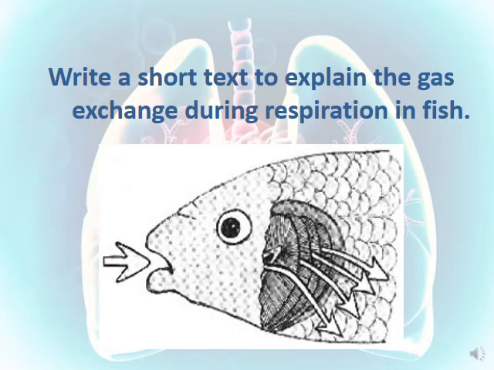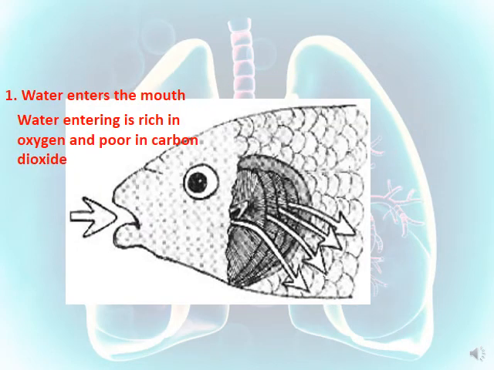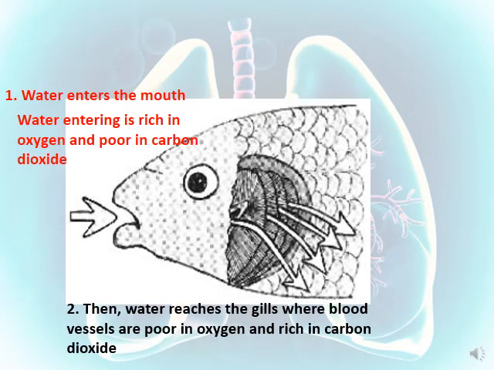Here we want to write a short text to explain the gas exchange during respiration in the fish. First, the water enters the mouth. Water is rich in oxygen and poor in carbon dioxide. Then water reaches the gills, where the blood vessels are poor in oxygen and rich in carbon dioxide.